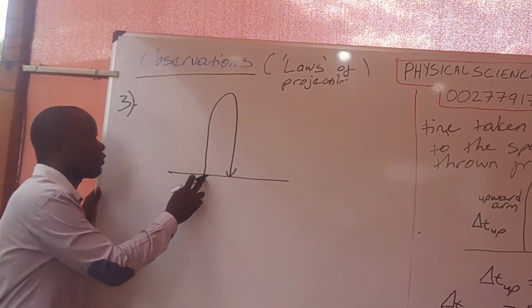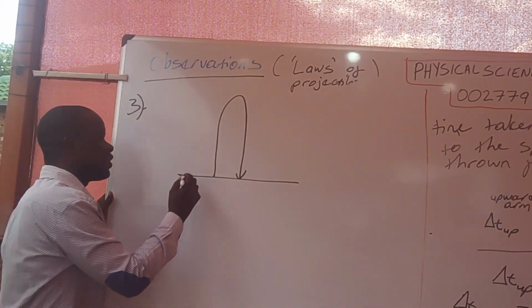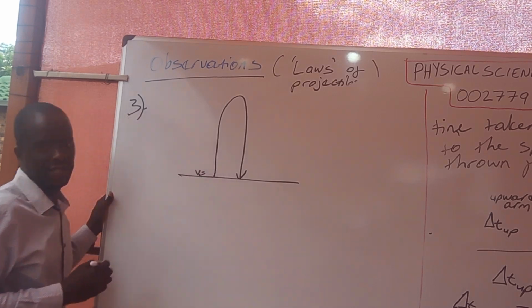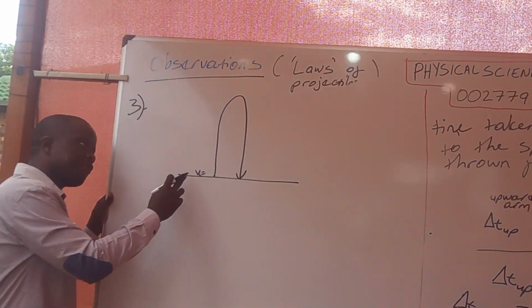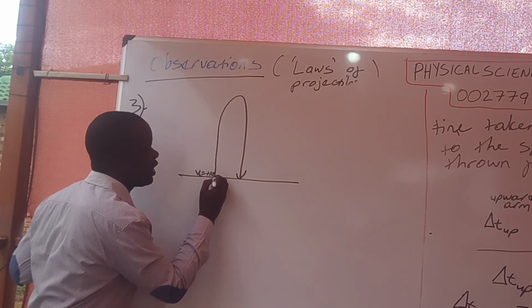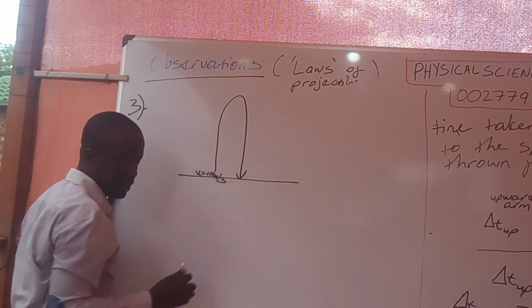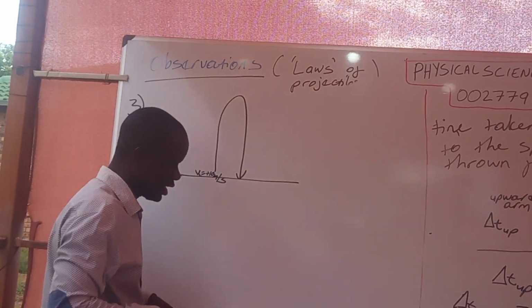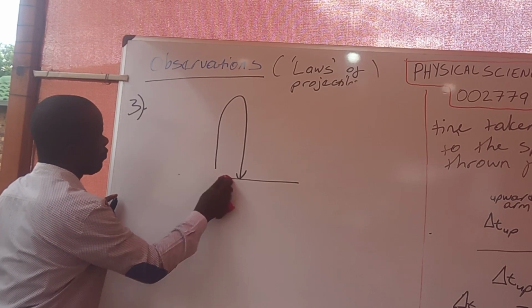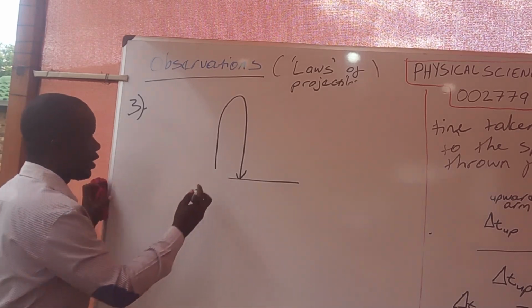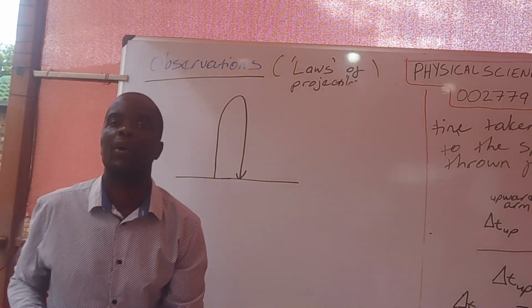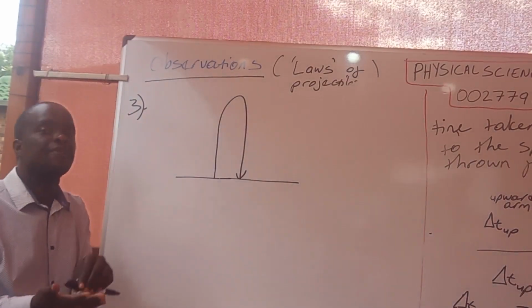We are going to start from the ground here. Remember, the velocity that it starts with is our initial velocity. If we say, for example, it is starting at positive 10 meters per second, let me just write it clearly in a way that you will be able to see. You remember our initial velocity is the velocity of the projectile at the beginning, when it leaves my hand.